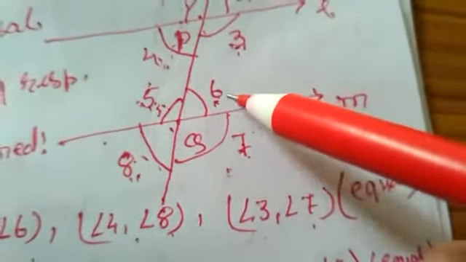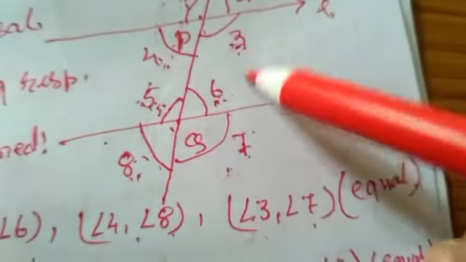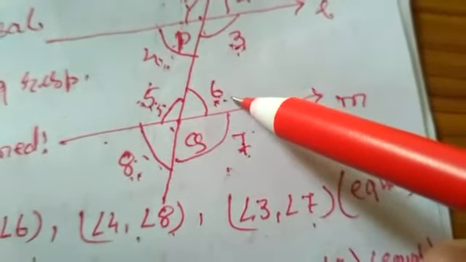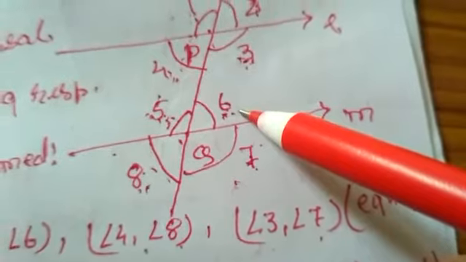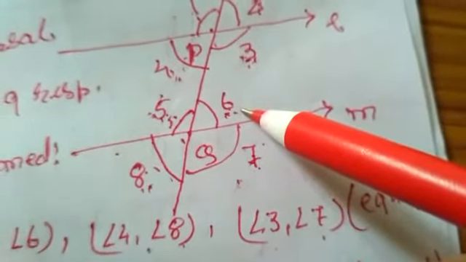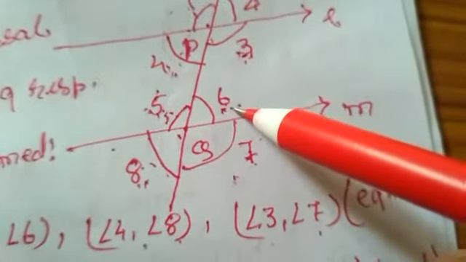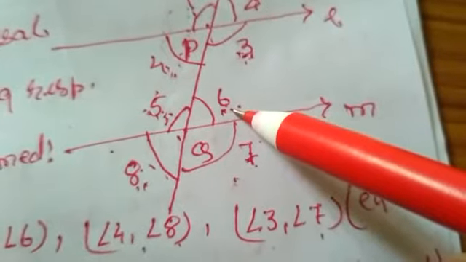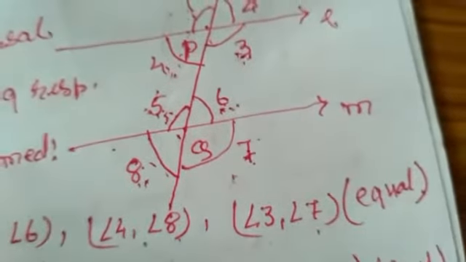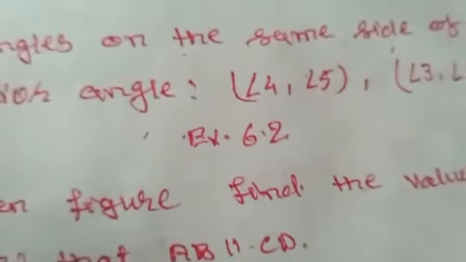Similarly, 3 and 6 are also interior angles on the same side of the transversal, or simply co-interior angles. And remember that the sum of co-interior angles is always 180 degrees.